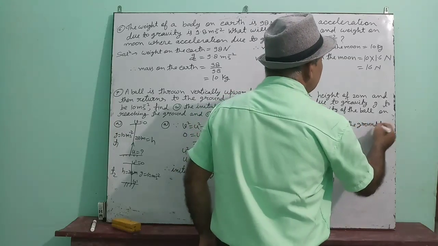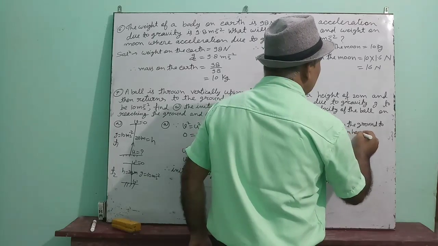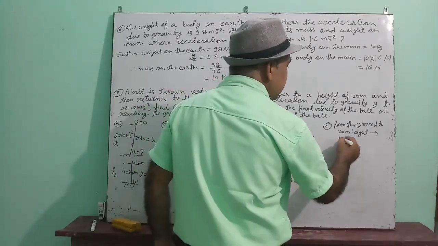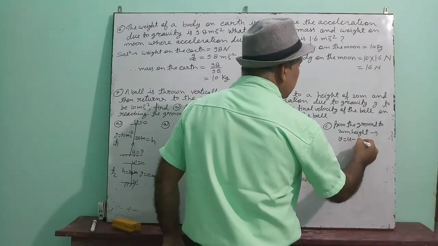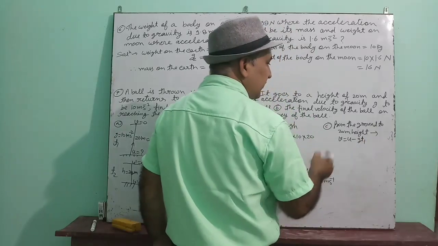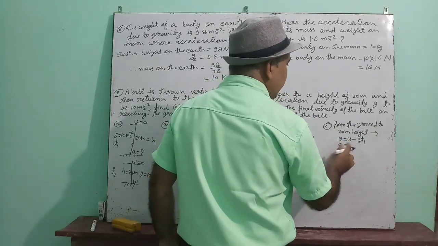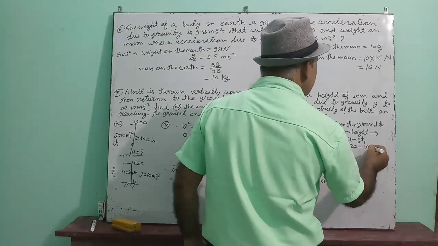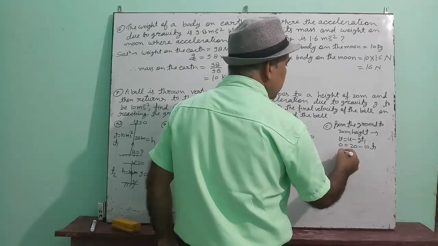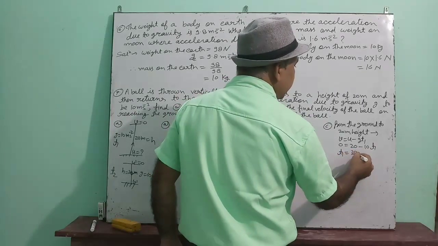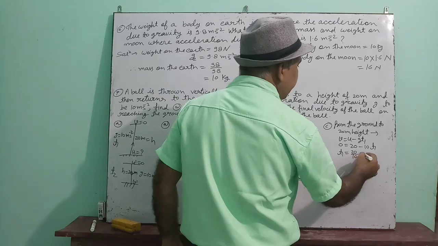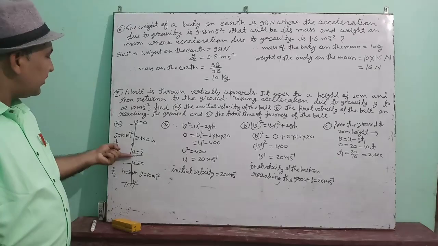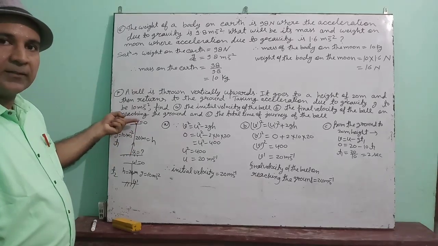From the ground to 20 meter height, in this case, V is equal to U minus G T1. We will apply this formula. V is equal to 0. U we have got 20. G is 10. T1 we have to find. So from here you can see that T1 will be equal to 20 by 10, that means 2 seconds. In 2 seconds the ball will reach from ground to 20 meter height.